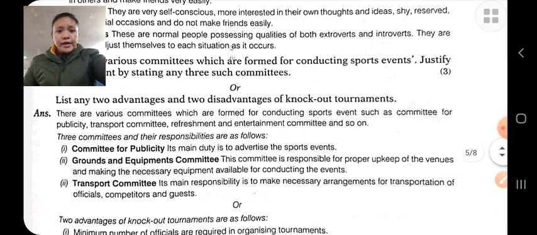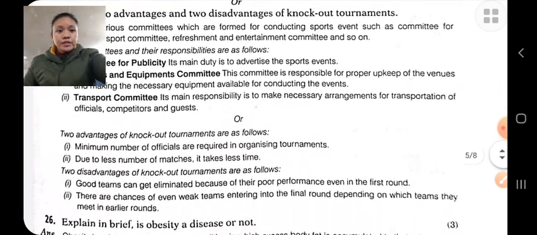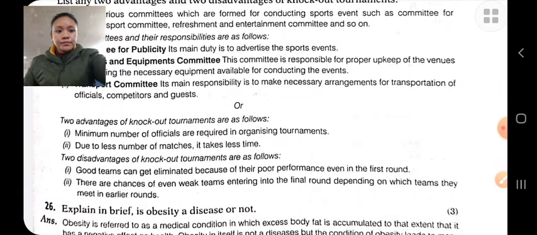List any two advantages and two disadvantages of a knockout tournament. First, a tournament is a series of competitions between a number of players or teams to decide the top ranked players. There are four types of tournament: knockout tournament, league tournament, combination tournament, and challenge tournament.